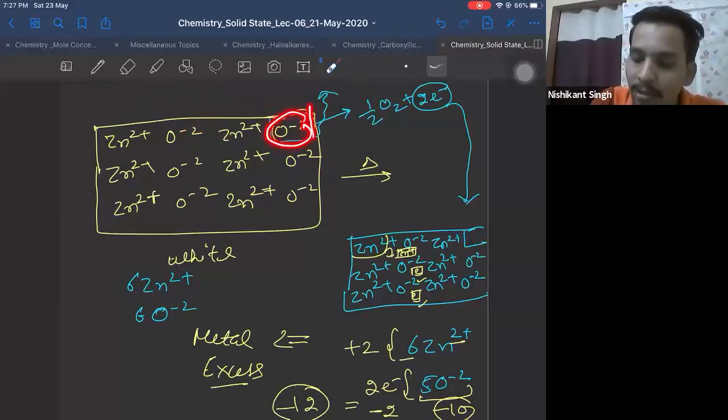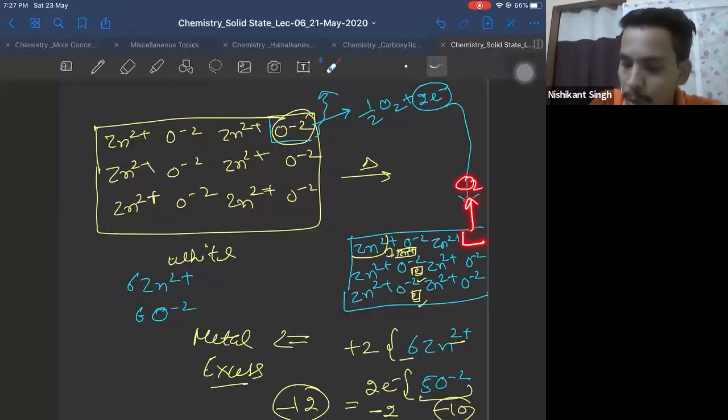O2 gas will leave the system, creating a vacancy, correct? Now, if O2 gas leaves the system, you'll have 6 Zn2 plus and 5 O minus 2, because 1 O minus 2 has gone outside in the form of O2, correct?